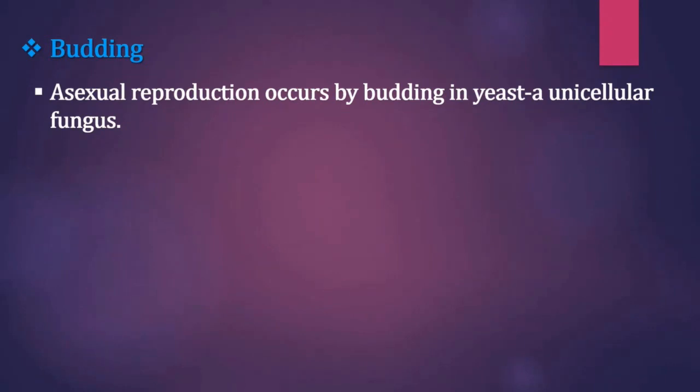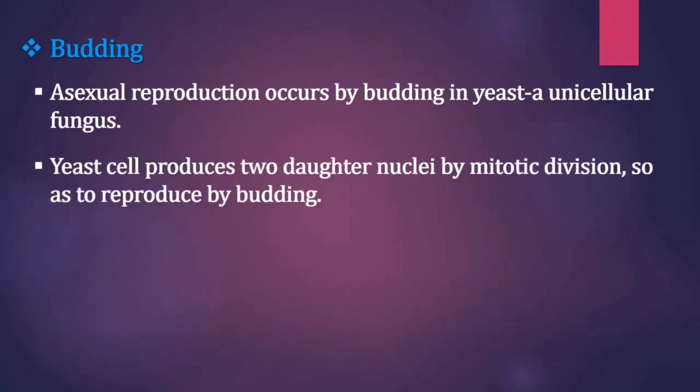Now let us do one activity. Take 5 gram of dry yeast powder and 10 gram of sugar. Add to warm water and mix it properly. After an hour, take a drop of the mixture on a clean glass slide. Put a cover glass on that drop and observe it under the compound microscope. You will see that the yeast cells perform budding, that is, a small bud comes out of many parent cells.